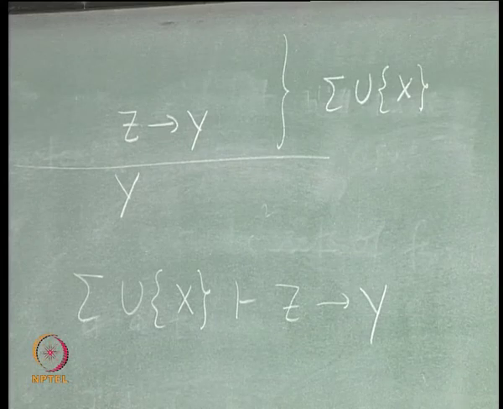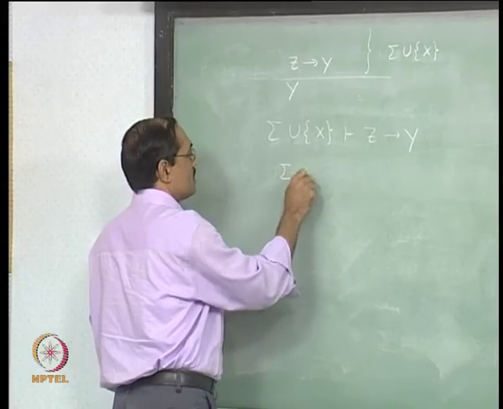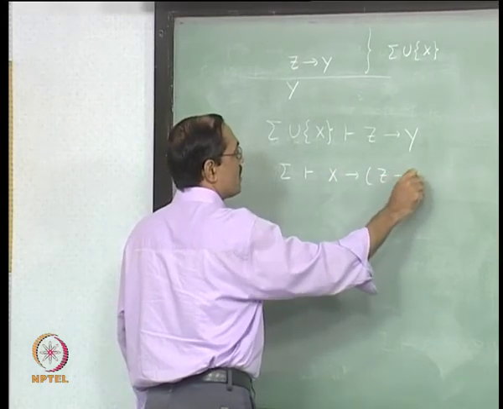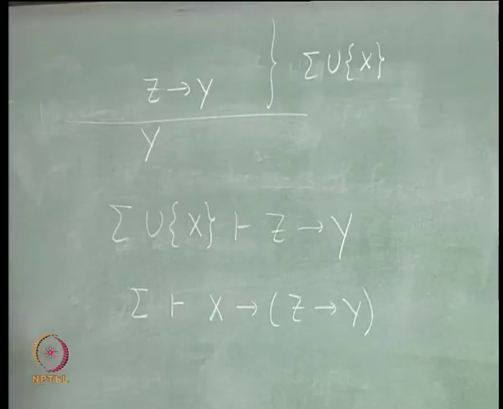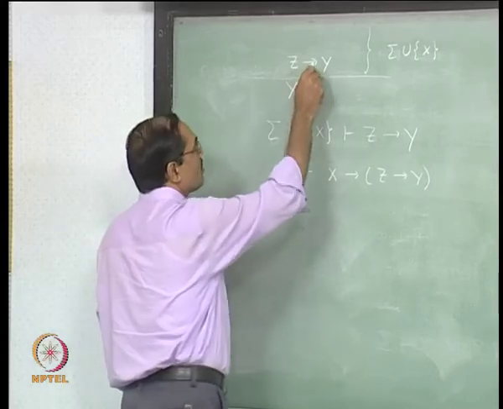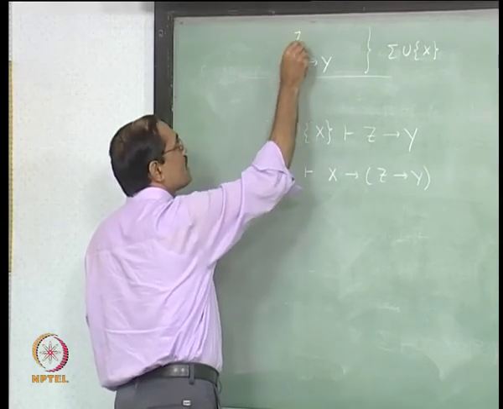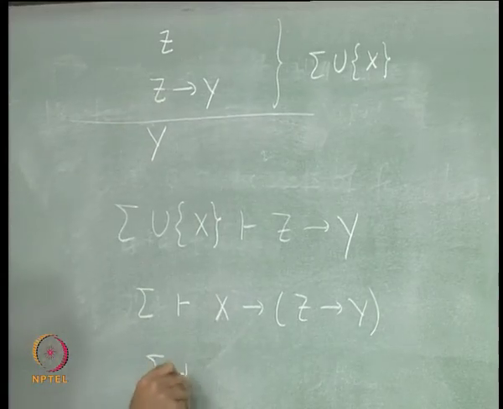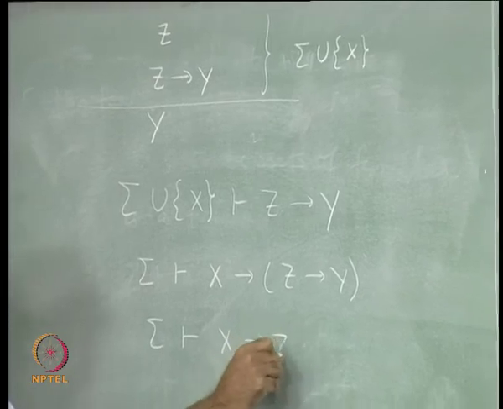Then by the induction hypothesis you have sigma entails x implies z implies y. But since you have applied MP, you also have z before it somewhere. So apply it again on that, and you get sigma entails x implies z.